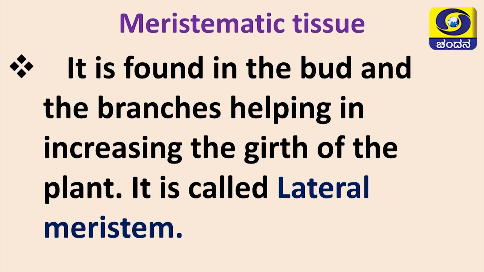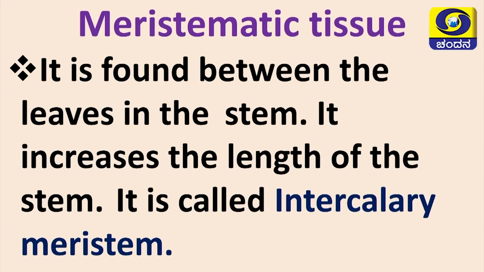So, meristematic tissue which is present in the bud, it helps in branches and increases the girth of the plant. So, you call it as lateral meristem. Next, it is found between the leaves in the stem, it increases the length of the stem, it is called as intercalary meristem. So, like that you find three different types of meristematic tissue.